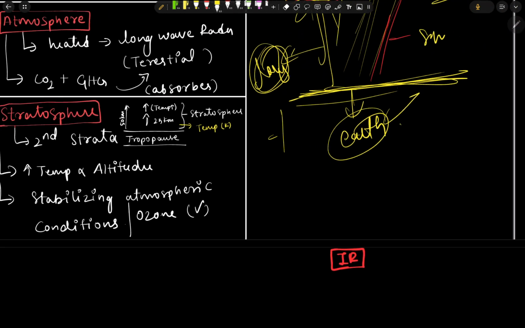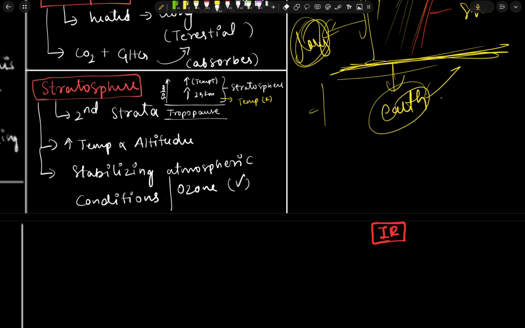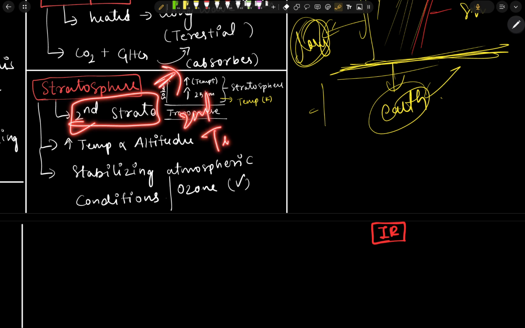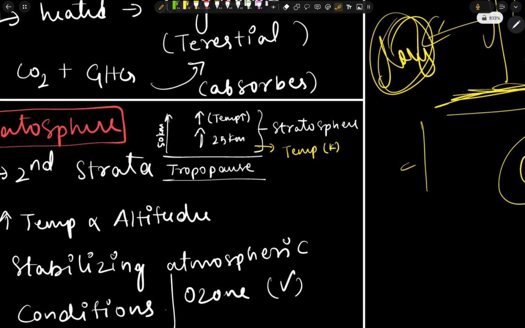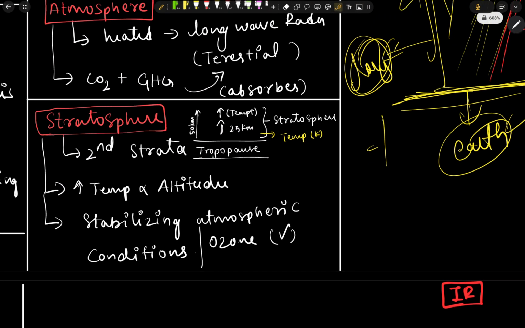Now let's move to the next topic, that is the stratosphere. The stratosphere is the second layer of the atmosphere after the tropopause. We have the troposphere, next we have the tropopause, then comes the stratosphere. The stratosphere starts next to the tropopause and continues up to 50 kilometers.